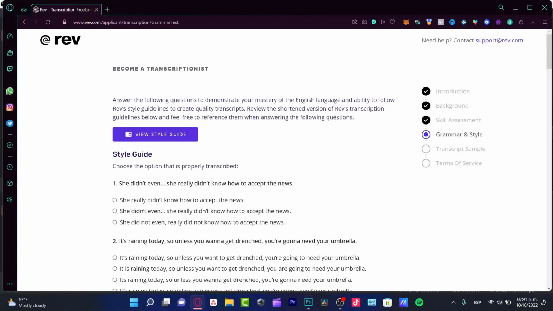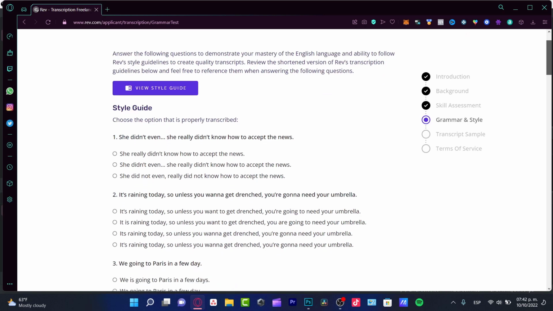Now here you have, let's say, the toughest part of the application. Speaking about the grammar test, this is just to be properly transcribed. If you have native English, this is going to be really easy for you. If you have advanced English, it's also going to be really simple. But if you have just a few differences, it can take a little bit of time for you. But I'm going to be helping you with the answers.